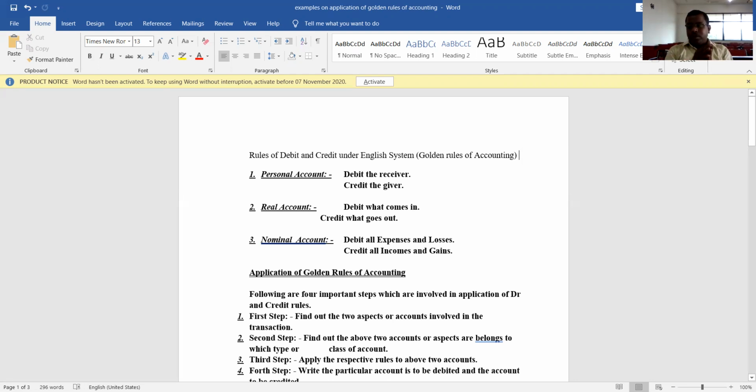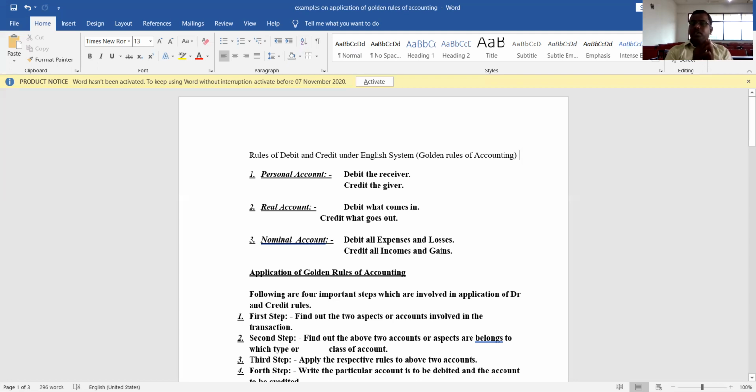So here, personal account debit and credit rules are: debit the receiver and credit the giver. If a person is receiving the benefit, debit his account, and if a person is giving the benefit, credit his account. Business deals with n number of persons, right? So if a person with whom business deals is receiving the benefit, then we have to debit his account. And if a person is giving the benefit, then we have to credit his account. Understood? Okay. This is about which account? This is about personal account.